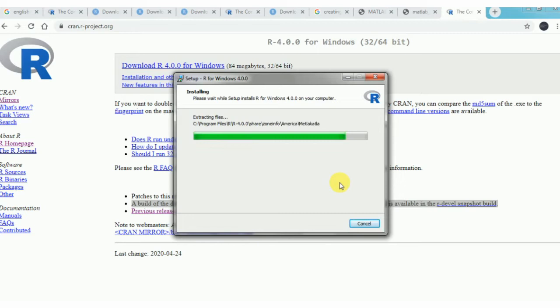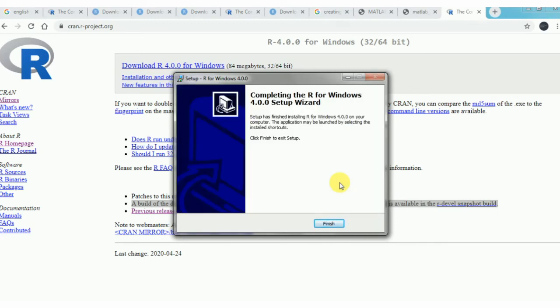So our R language is downloaded. Click finish.